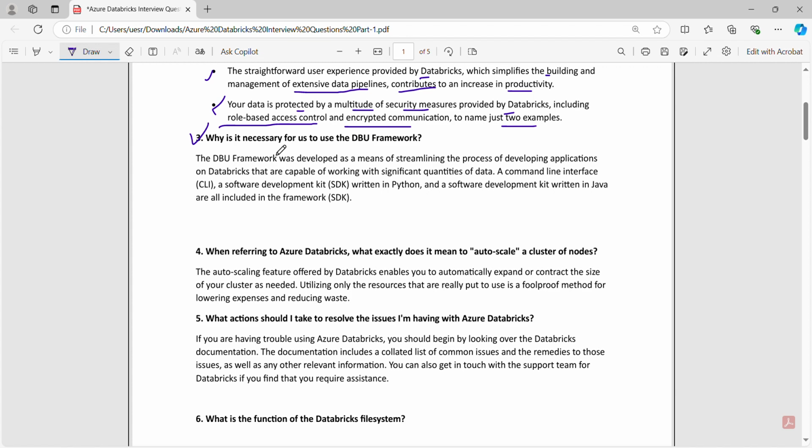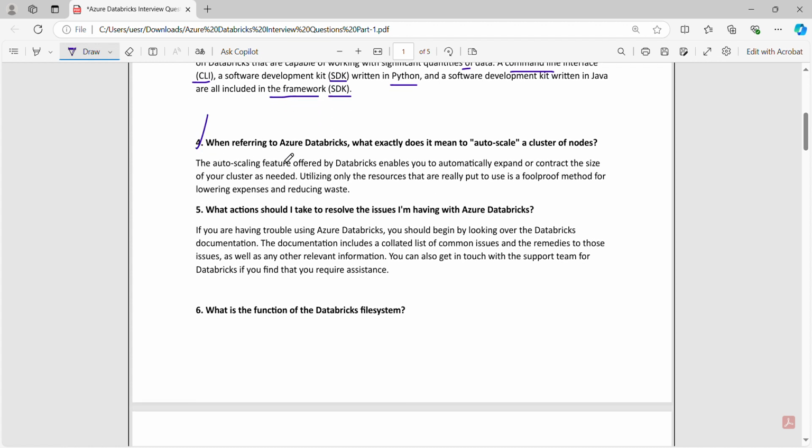Third, why is it necessary for us to use the DBU framework? The DBU framework was developed as a means of streamlining the processes of developing applications on Databricks that are capable of working with significant quantities of data. A command line interface (CLI), a software development kit (SDK) written in Python, and a software development kit written in Java are all included in the framework SDK.